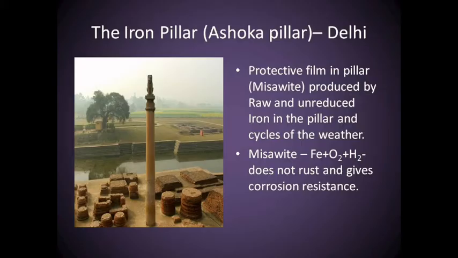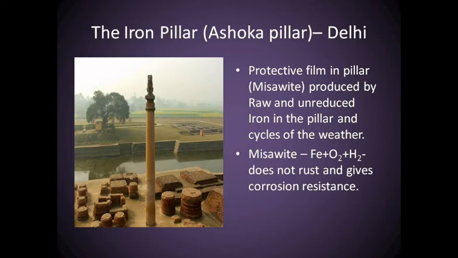This picture shows an iron pillar. Another name for this pillar is the Ashoka pillar. It is situated in Delhi. It was established around 1600 years ago. Even though it was established 1600 years ago, there is no rust on the surface of the iron pillar.